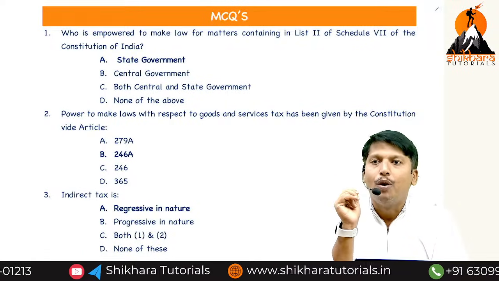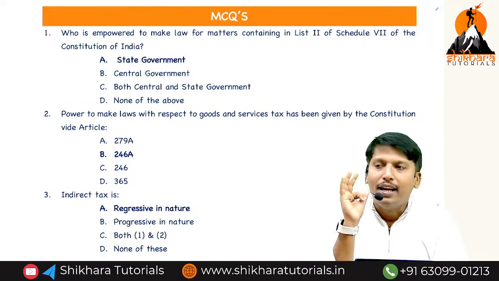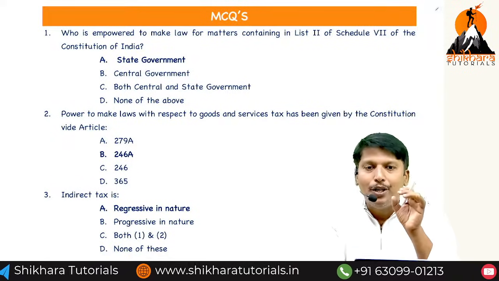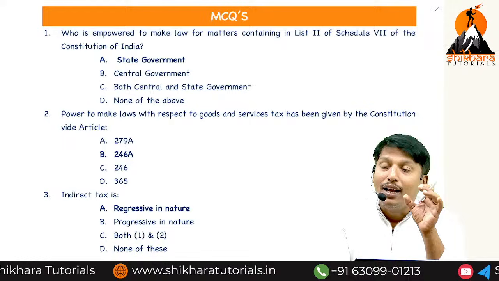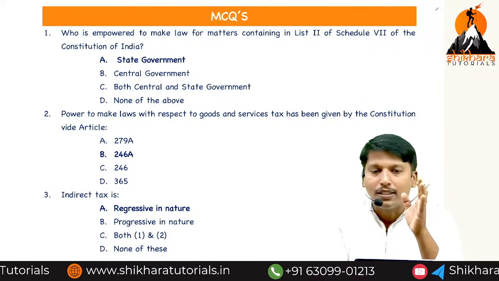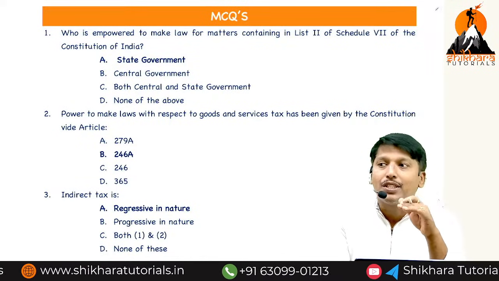List 2: police, agriculture, with the state. List 3: concurrent list, education. So while you are understanding the MCQs, read the connected topics also. Why? Because the same may not be asked, but they will ask something connected to this.